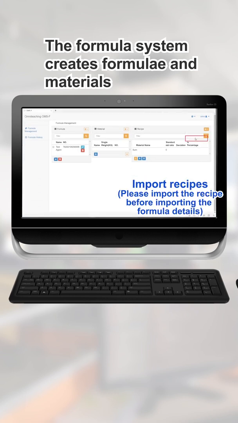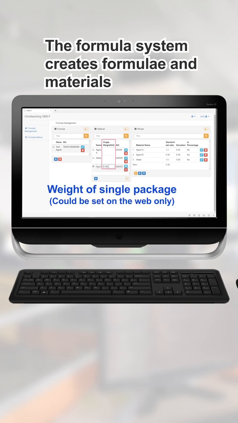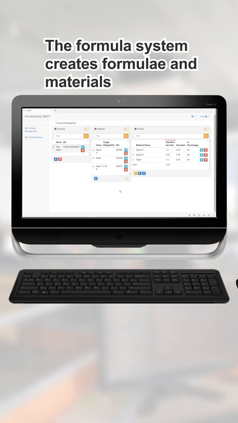Please import the recipe before importing the formula details. Weight of single package could be set on the web only. Standard weight. Error range.